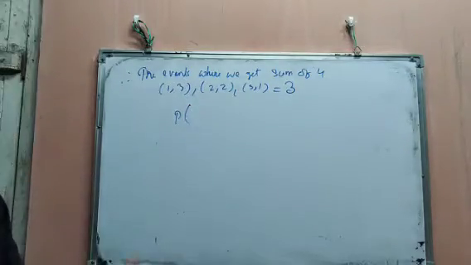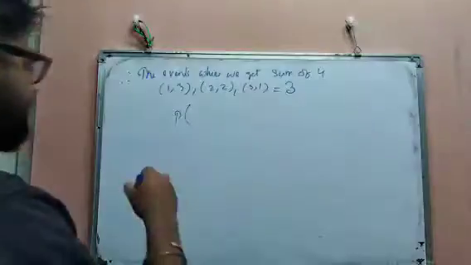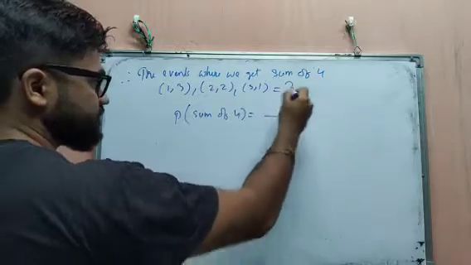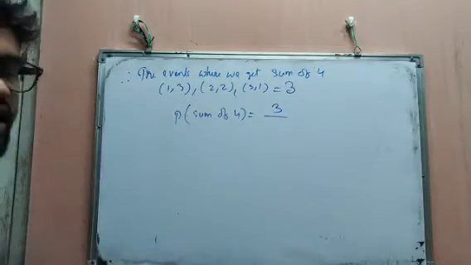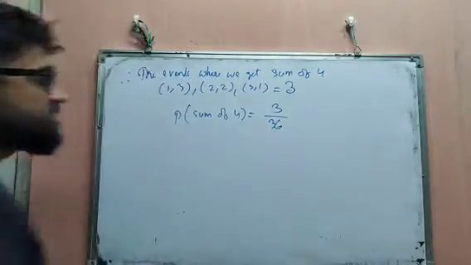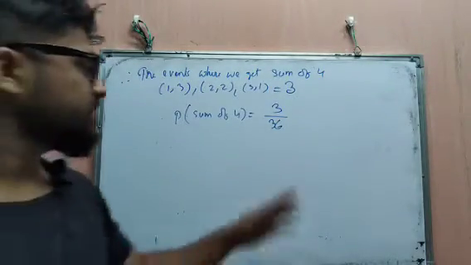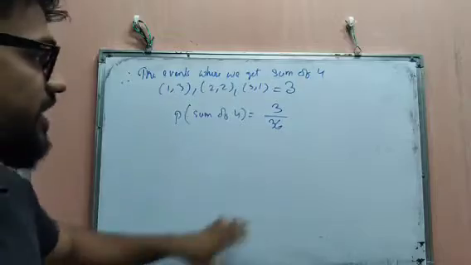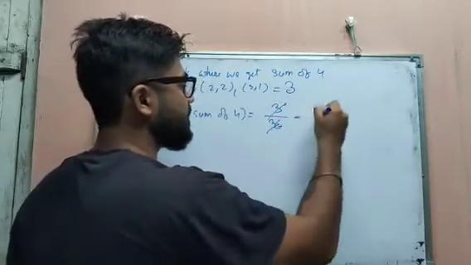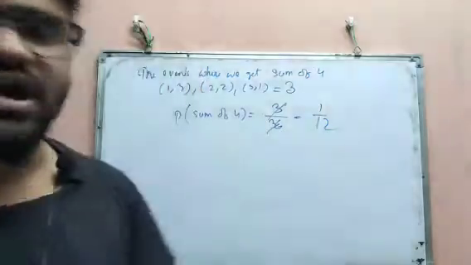Probability of getting a sum of 4 equals 3, there are 3 cases, over the total events. 36 events are there, because 6 into 6 gives 36 events. So if we count all the numbers, you will get 36. So 3 by 36 equals what? You will get 1 by 12, which is our required answer.